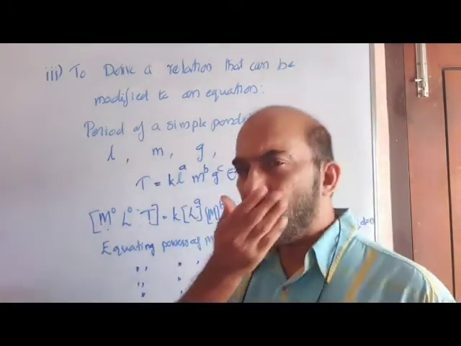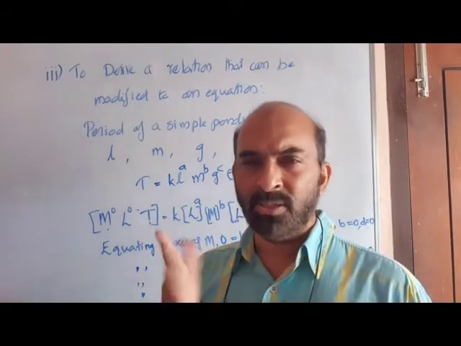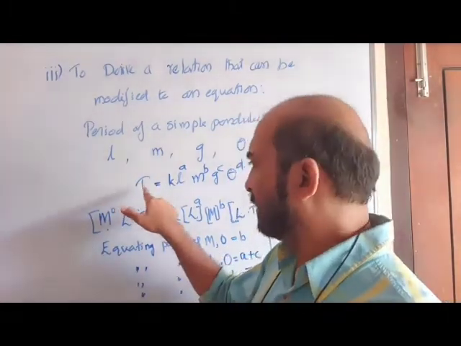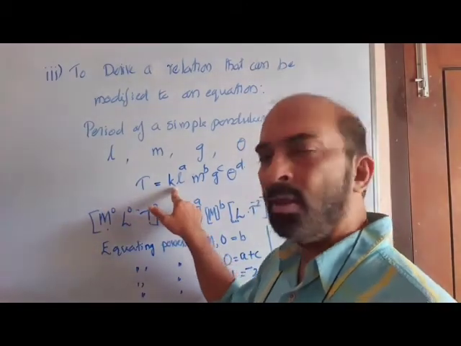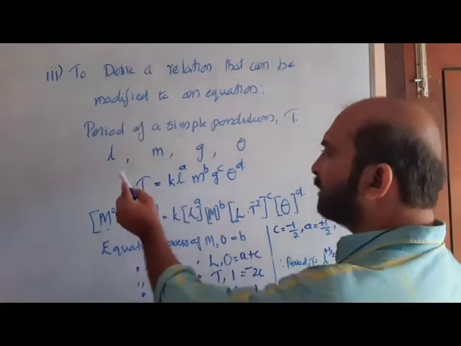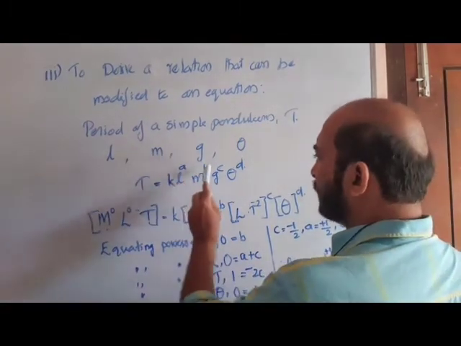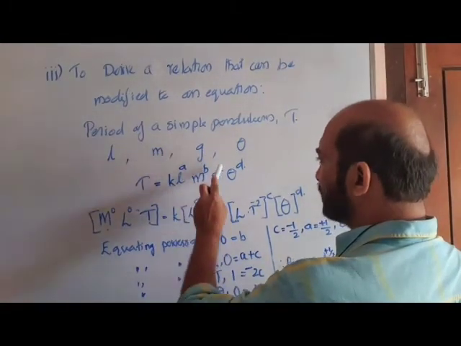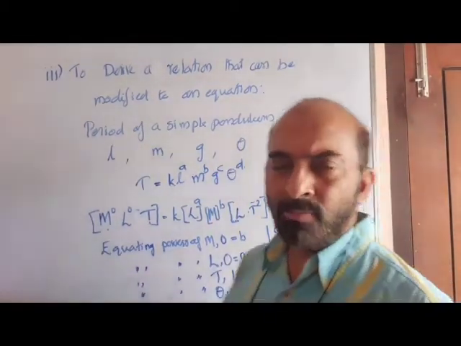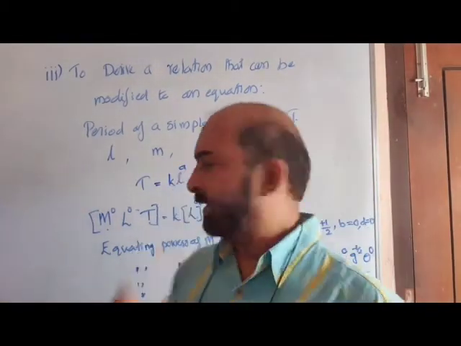We don't know what their powers are. It is not mentioned. So we equate like this: time period T is equal to a proportionality constant K into L to the power A, M to the power B, G to the power C, and theta to the power D. Now we convert them to dimensional forms on both sides.